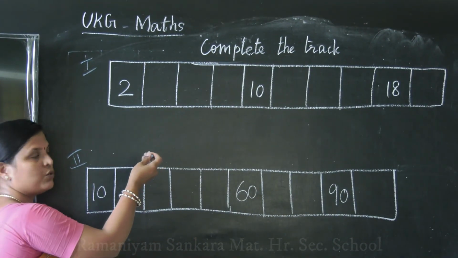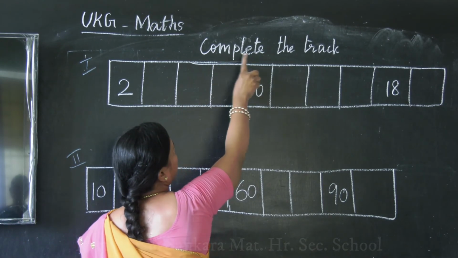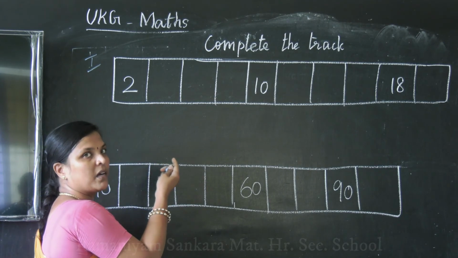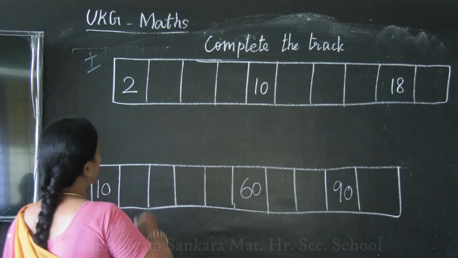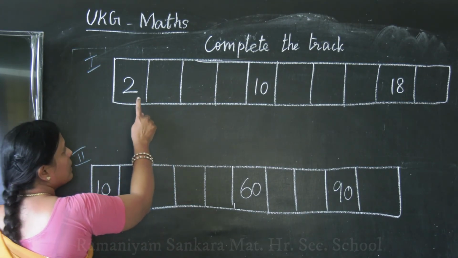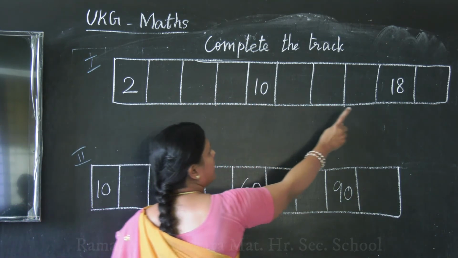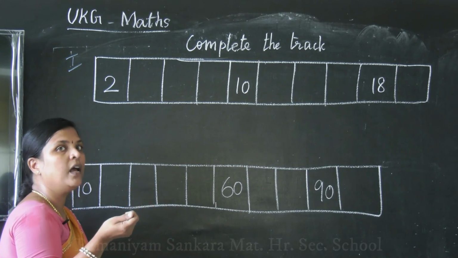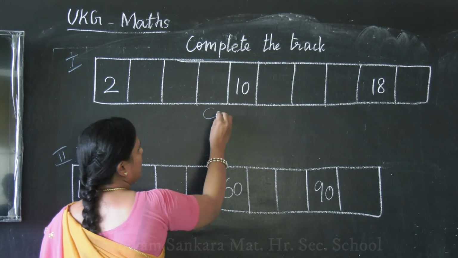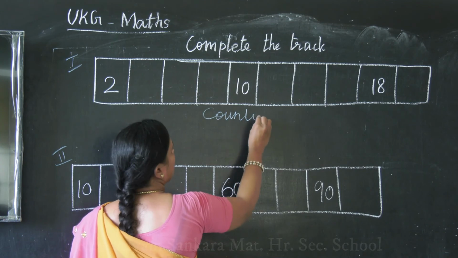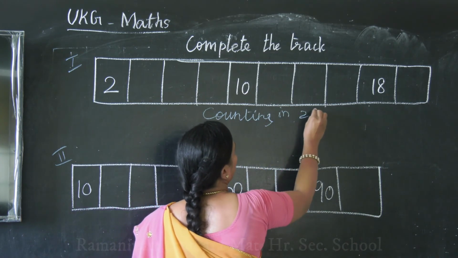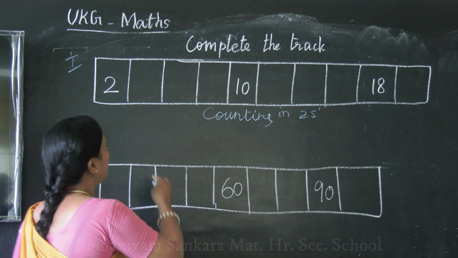Okay children, as usual we are going to complete the track. That means we are going to fill in the missing numbers. Okay ma? Shall we do the first one? Here 2. Here we have 10. Here we have 18. So what are we going to do? We are going to do the counting in twos. Okay ma? Counting in twos. Twos counting.